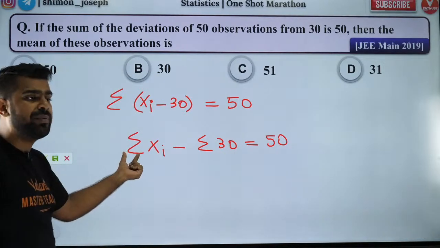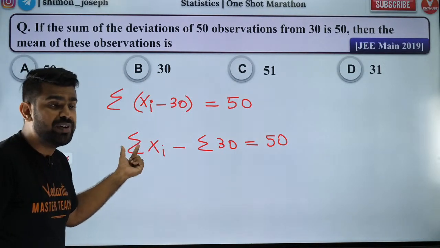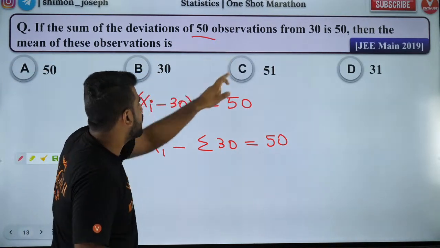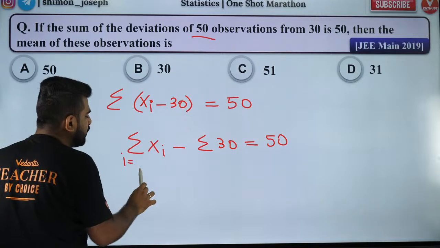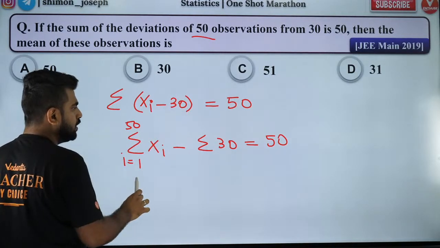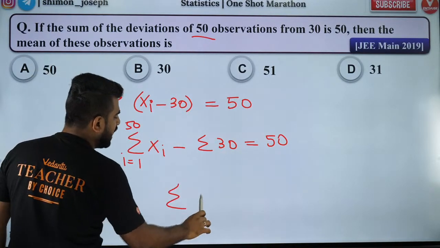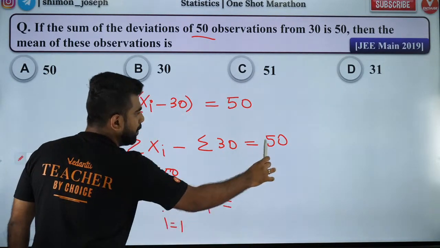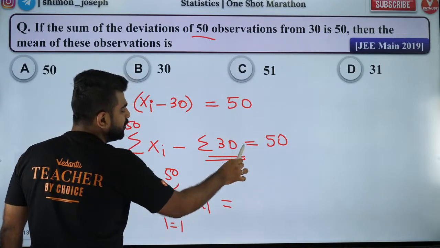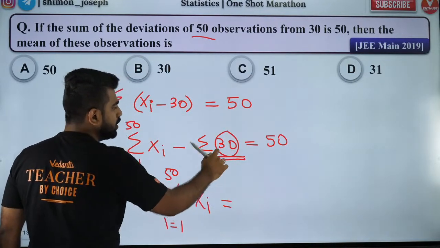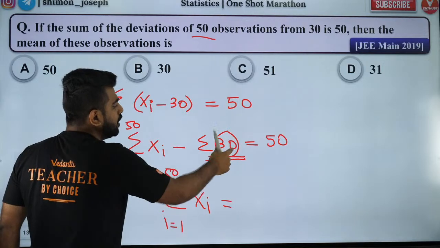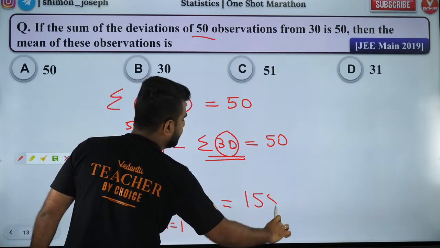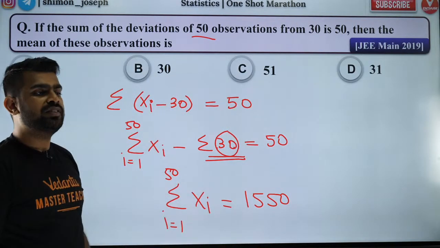Now, how many times am I going to run the sigma? 50 times. Why? Because there are 50 terms. I can go from the first term to the 50th term. Got it? So, sigma xi from i equal to 1 to 50 will be equal to how much? 30, 50 times. This is a constant, right? So, a constant added 50 times will be 1500. So, 1500 plus 50 will be 1550. So, that is your sigma xi.